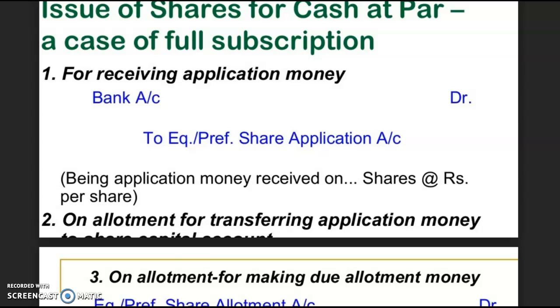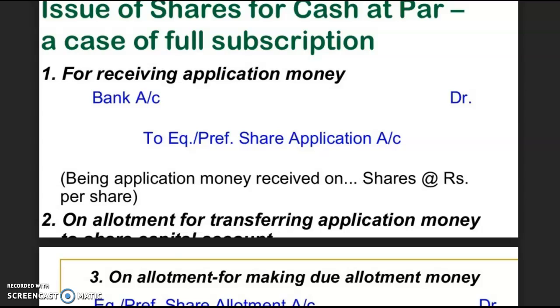What it means is that the application money received by the company at this stage will become a part of the share capital. So the second entry will be equity or preference share application account debit to, most important thing, share capital account. Share capital means whether equity share capital or preference share capital. So you have noticed that at the application stage we have recorded two entries. The first entry relates to the receipt of the application money.